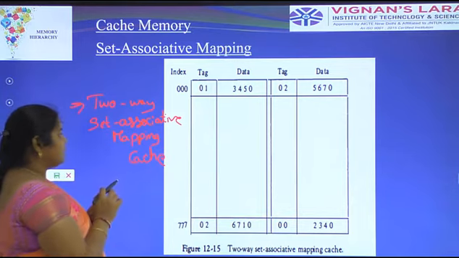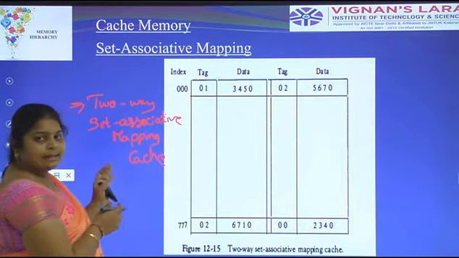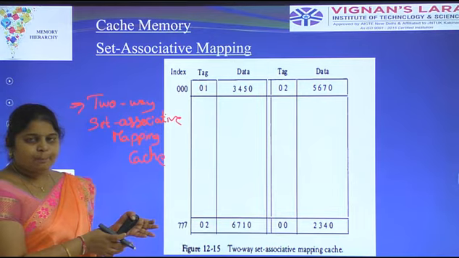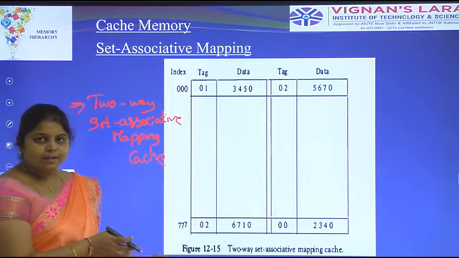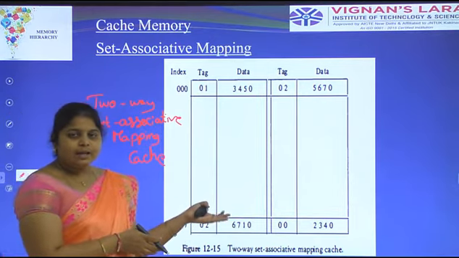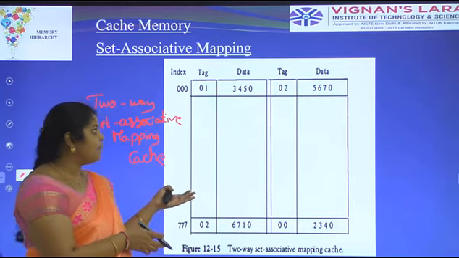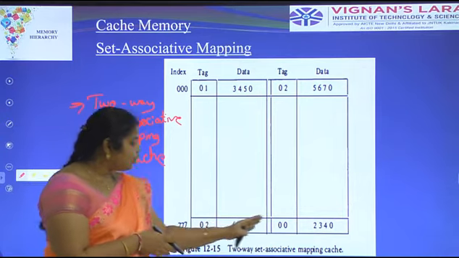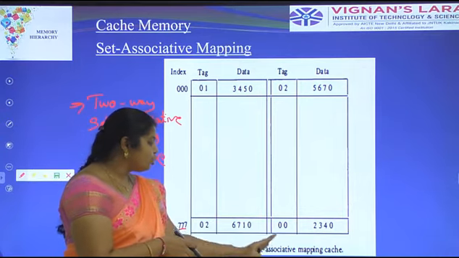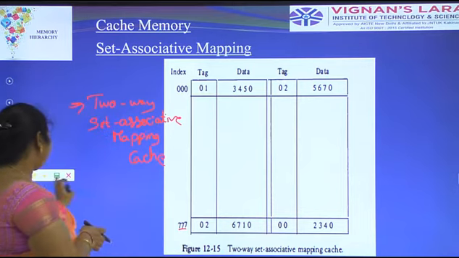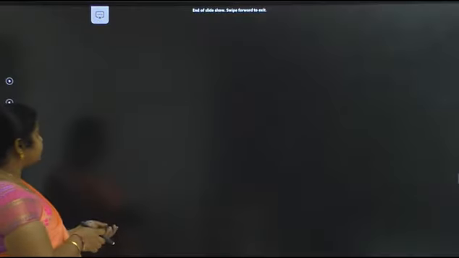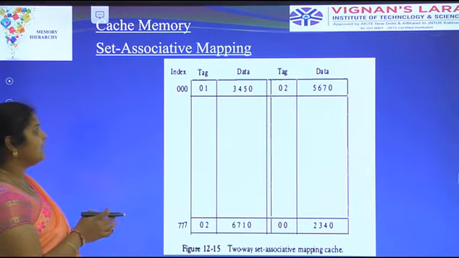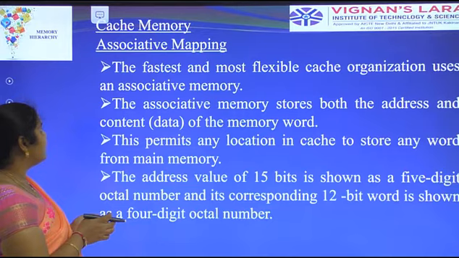This diagram is nothing but two-way. In direct mapping, we represent only one way. In set associative mapping, we represent the data in two ways, with the tag field and data field. The index is represented with the index register. Set associative mapping is a two-way representation of the data. This is about the cache memory.